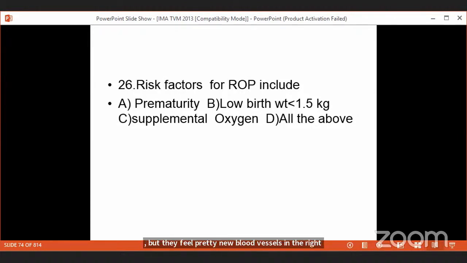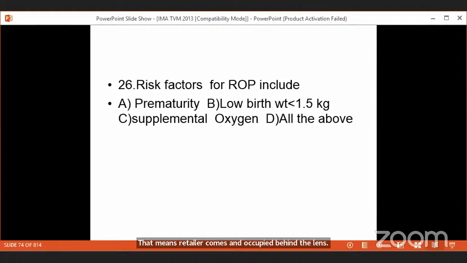It pulls out the retina. That's called tractional retinal detachment. The retina now comes and occupies the space behind the lens. So this is called retrolental fibroplasia. Retinopathy of prematurity is sometimes called retrolental fibroplasia. That means the retina comes and occupies behind the lens. So this is another cause of white reflex.